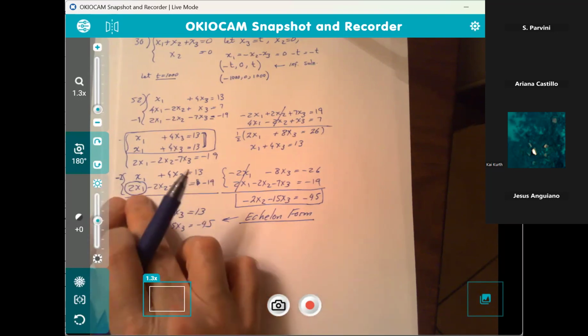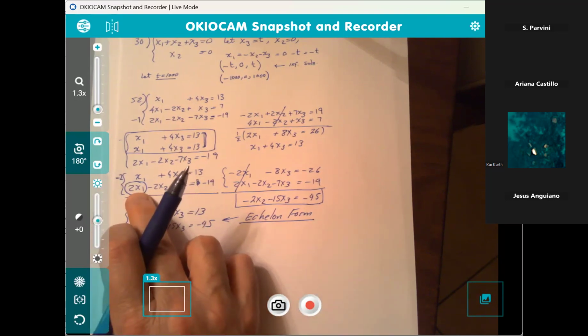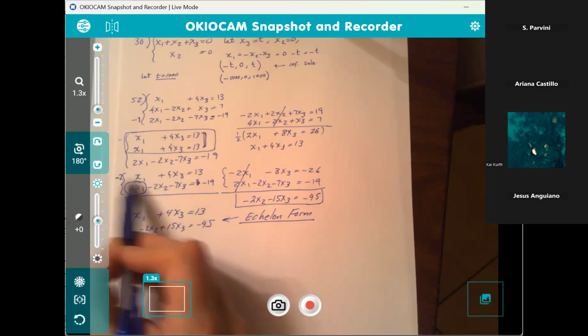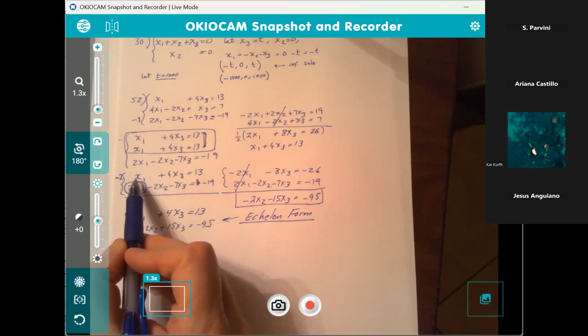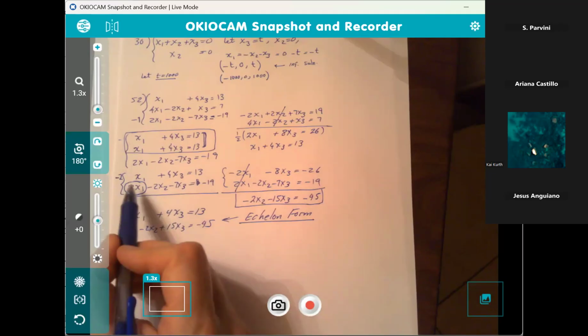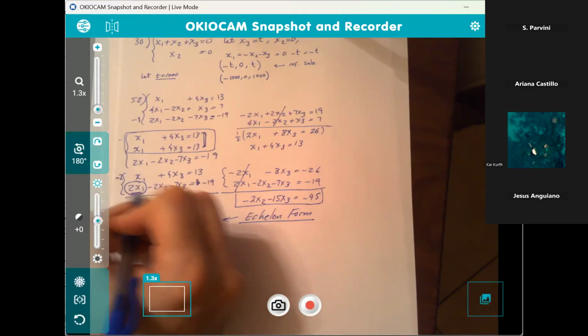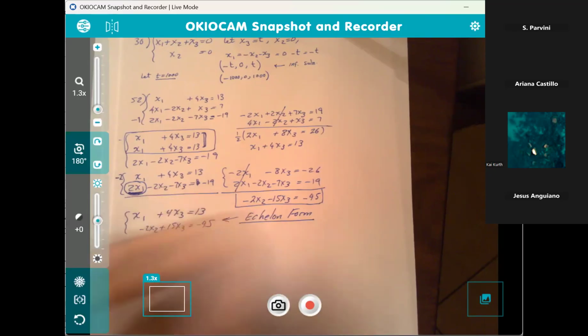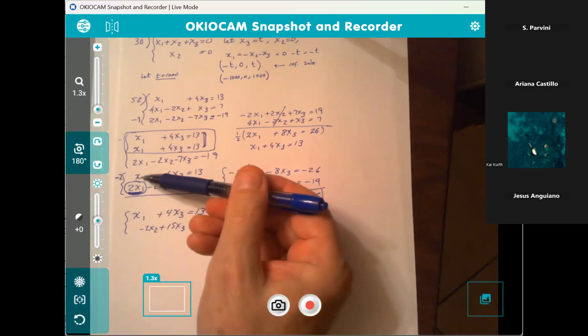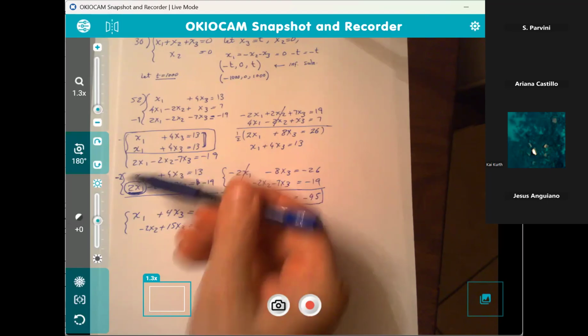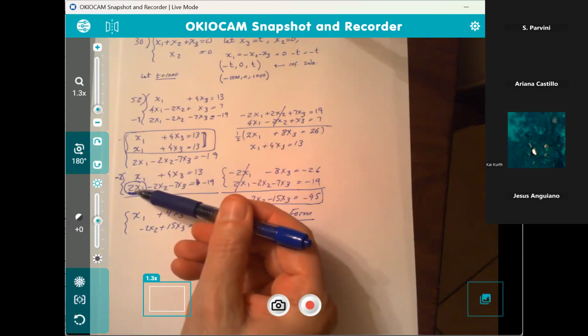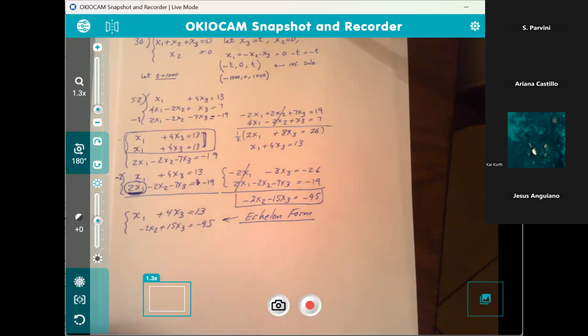So the question is, how am I going to get rid of 2x sub 1? Well, negative 2 times that makes the opposite. Opposites add to 0, and that's how I can get rid of this. So the focus is right in here. That's the deciding factor. Because I have x sub 1 directly above, I do not need an x sub 1 in the next equation. I got to make sure that's a 0.